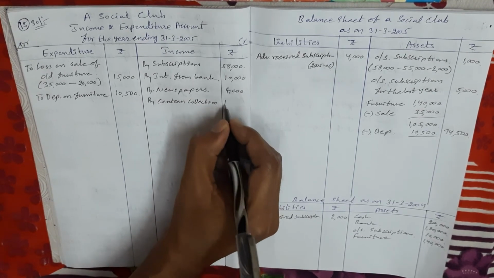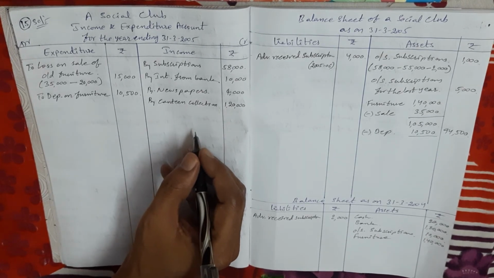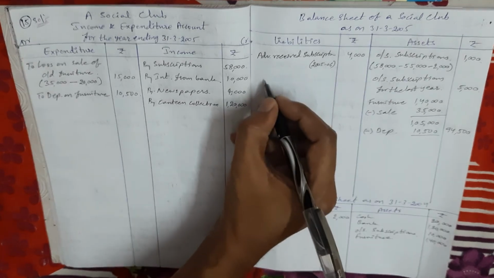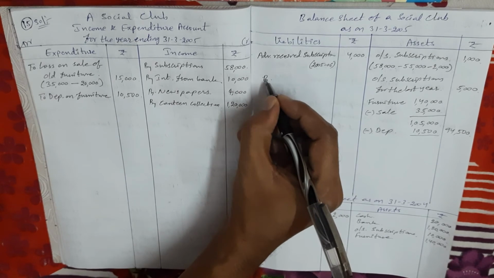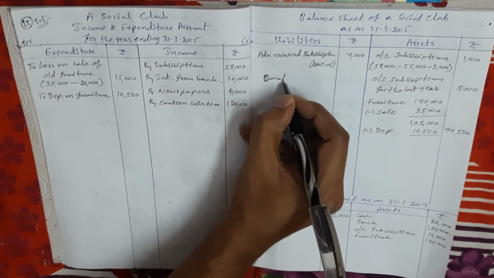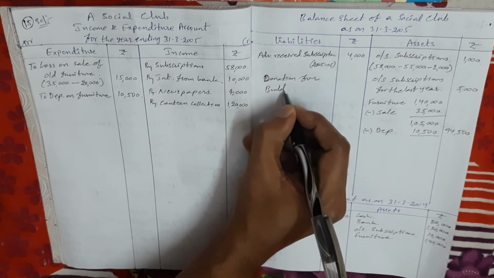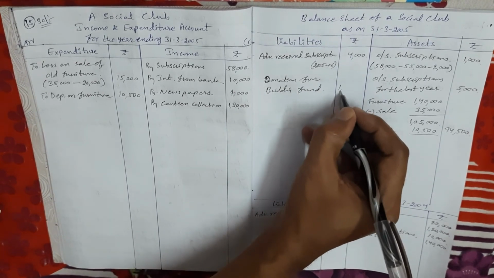Total 1,20,000. Next, donation for building fund. So donation for building fund is a specific donation. So it comes in the current year balance sheet liability side. Donation for building fund, 1 lakh.